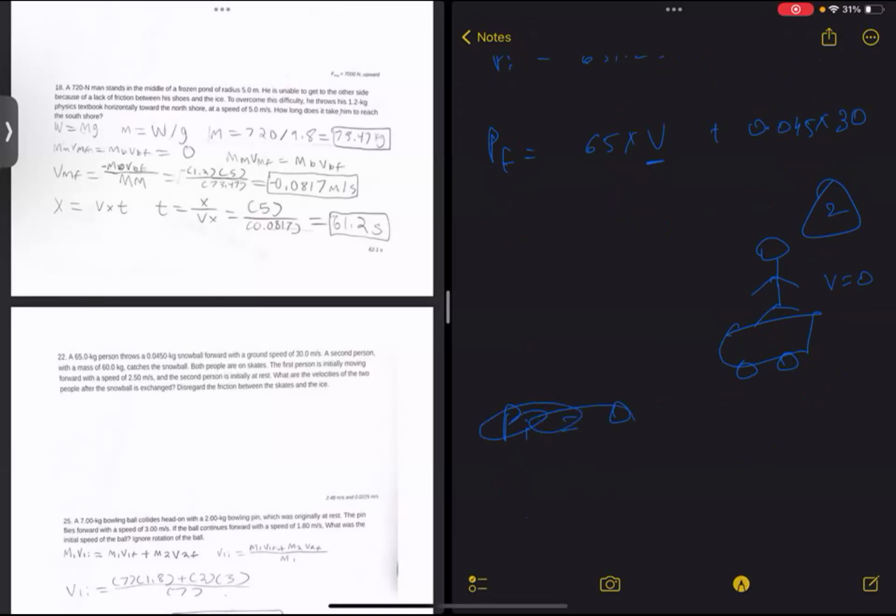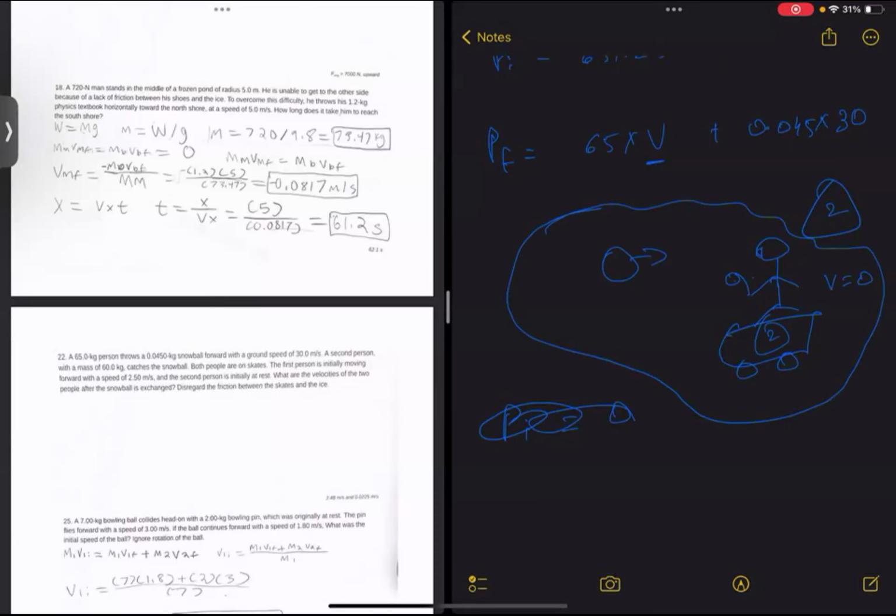So what are you considering as the system in the second case? Now in the second case, you are interacting with the snowball, right? This is the snowball and the man. Would you consider both of them as the system? Yes, the snowball and the man. Because if you consider only the man as the system, then when he catches the ball, the ball will exert force on him, and that will become an external force, right? So you have to consider the snowball and the second man as the system.